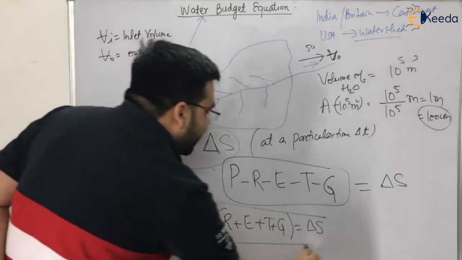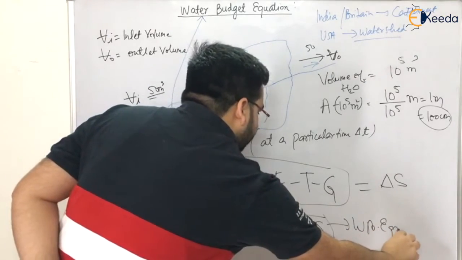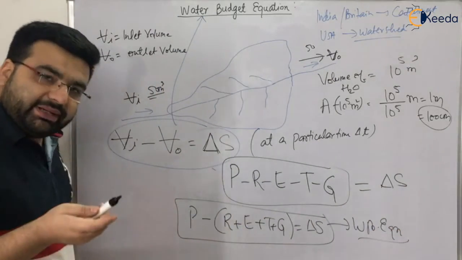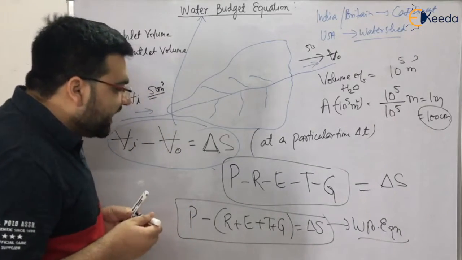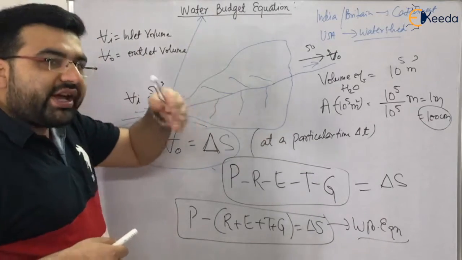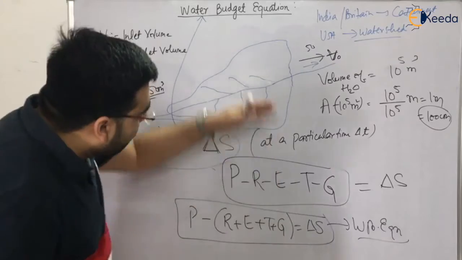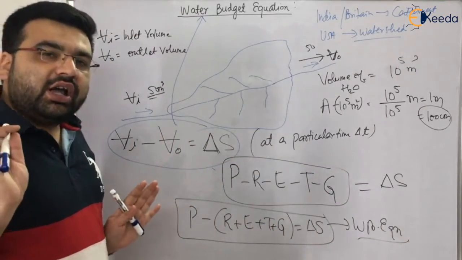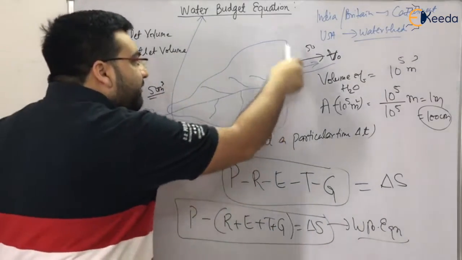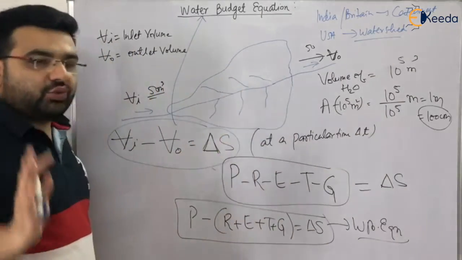So this is a detailed water budget equation. What is P? Precipitation, which is inflow. What is R? Runoff, which is going outflow. Evaporation, that is also going away from the catchment area. Transpiration, away from the catchment area. Groundwater, that is also away from the catchment area. So what are we left with? We are left with P minus this thing is equal to storage, change in storage.